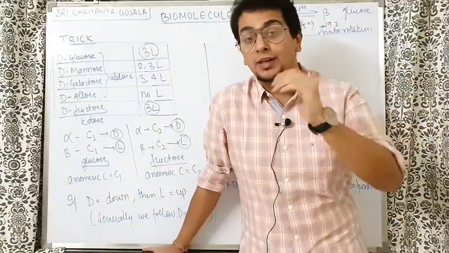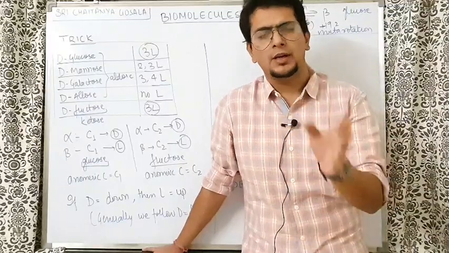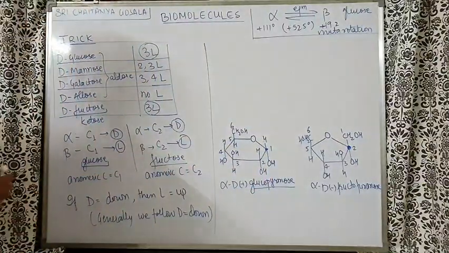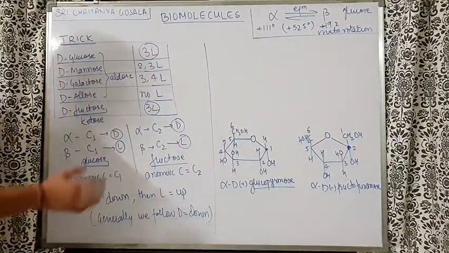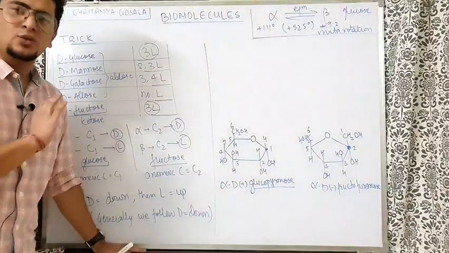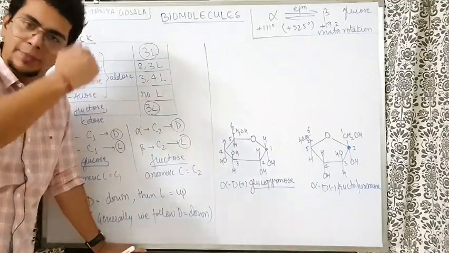So now I'm telling you the trick of writing the structures of carbohydrates. It will be very, very helpful. You don't have to mug up anything apart from this. So let's see now. The trick is very simple. All the D I am discussing here, because I assume that if L they are asking, you'll be able to write it. But one more thing which I am taking in consideration is that there is no L carbohydrate in your course here. So you can be very happy with D also.